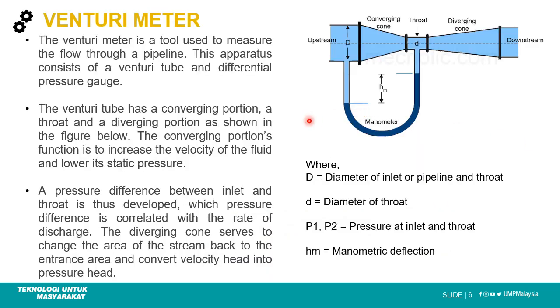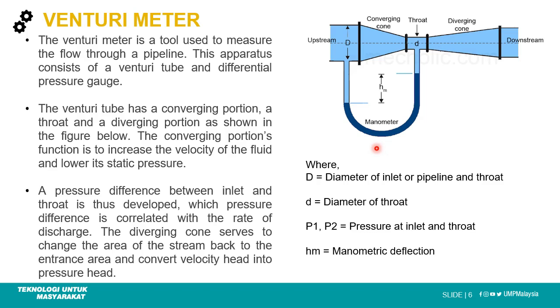Next is the venturimeter. The venturimeter is a tool used to measure the flow through a pipeline. This apparatus consists of a venturi tube, which is this tube, and the pressure gauge, which is the manometer. The venturi tube has a convergent portion, a throat and a divergent portion, as shown in the figure below.